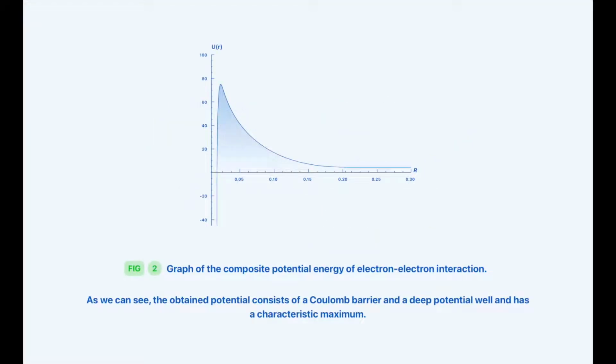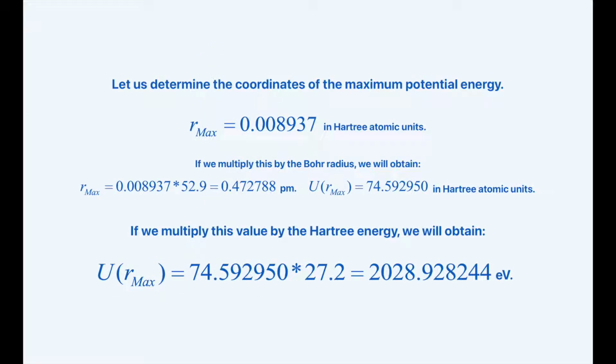Here, we can observe the graph of the composite potential energy of electron-electron interaction. As we can see, the obtained potential consists of a Coulomb barrier and a deep potential well, and it has a characteristic maximum. Let's determine the coordinates of the maximum potential energy. R max equals 0.008937 in Hartree atomic units. If we multiply this by the Bohr radius, we will obtain the value in the observed units. Lastly, if we multiply this value by the Hartree energy, we will obtain the result displayed on the slide.